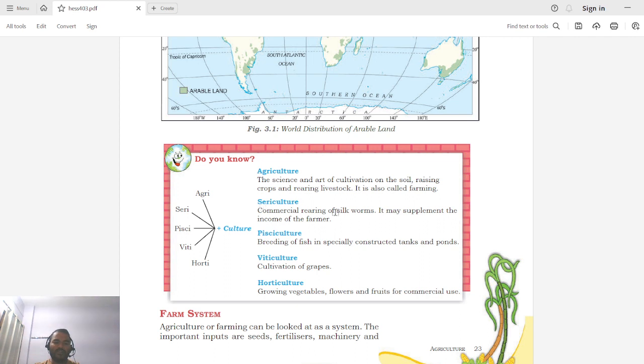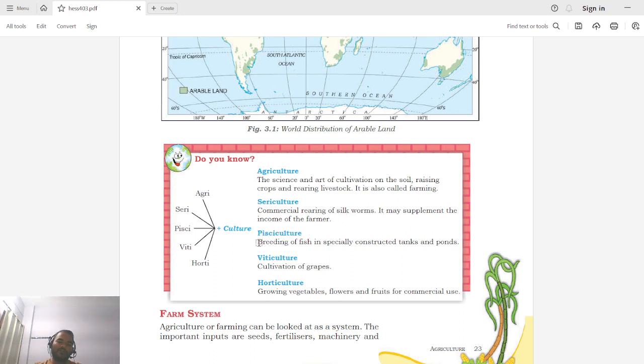Next is sericulture. Commercial rearing of silkworm may supplement the income of the farmer. So rearing of silkworm is known as sericulture. Why is this activity done? This is done in order to produce silk, and the farmer who is involved in silkworm rearing will have good income, because it is a good income producing source. So basically people are involved in sericulture. So what is sericulture? Sericulture is rearing of silkworm.